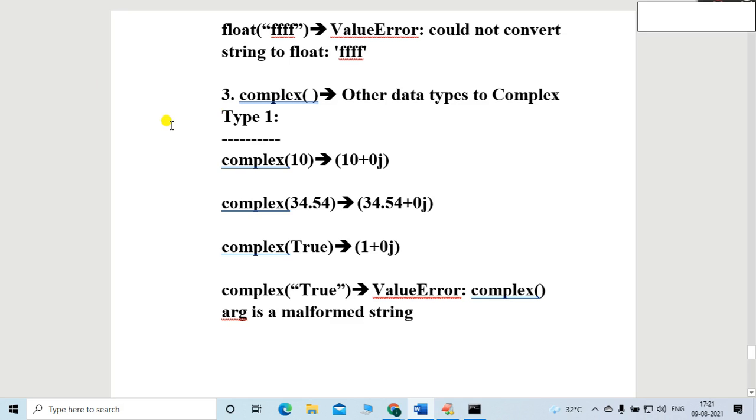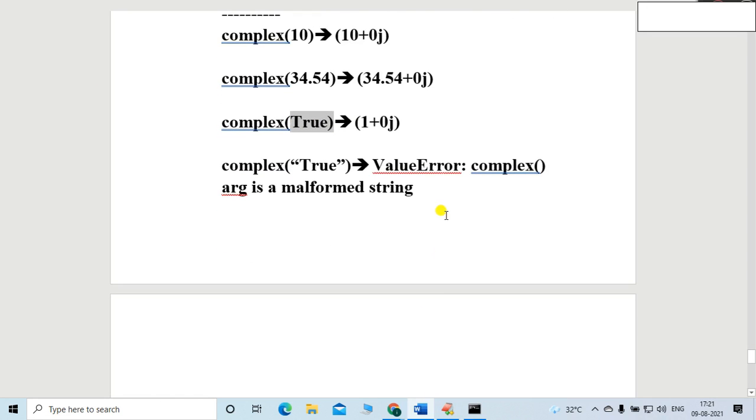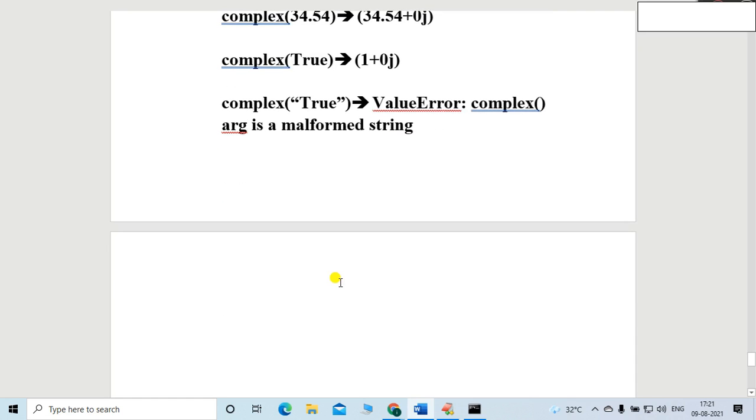Friends, here we directly provided the data type values. That's why it is type 1. We provided a single value. All the values are single values. Let me provide two values, friends. In that case, it is called type 2. What does type 2 mean? If we provide two values, then it becomes type 2, right?